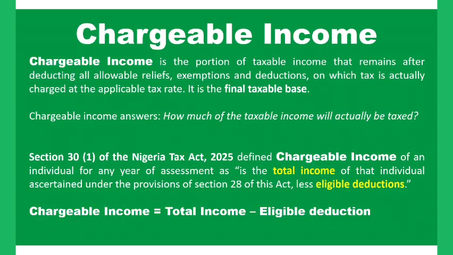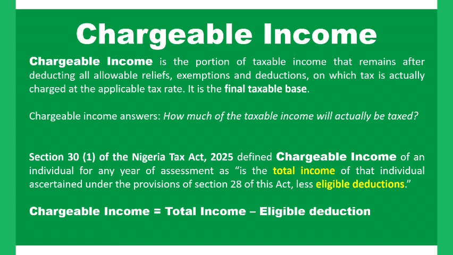Earlier, I said the chargeable income is a portion of the taxable income that remains after deducting all allowable reliefs, exemptions and deductions, on which tax is eventually charged at the applicable tax rates. So what we charge to tax, which we refer to as the refined tax base, is what we call chargeable income.